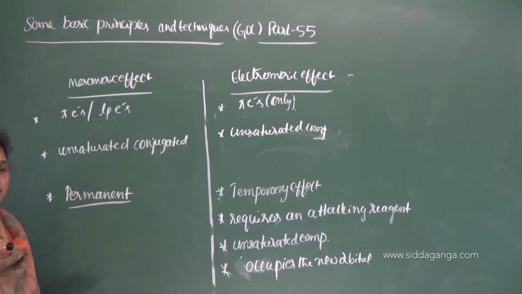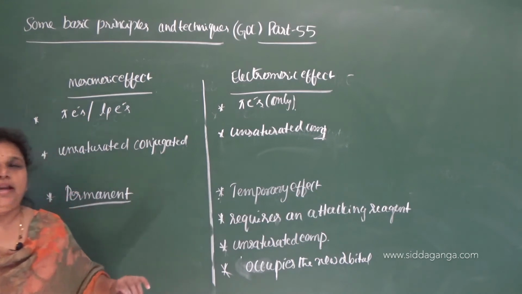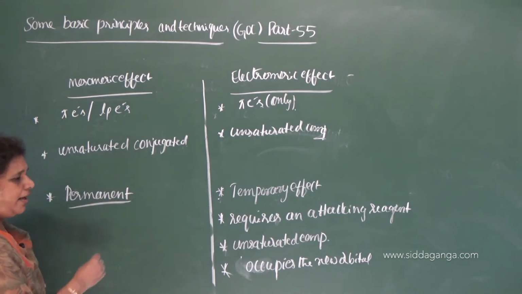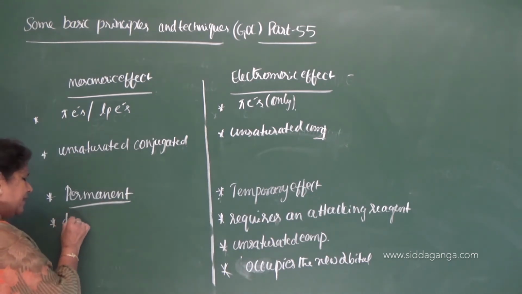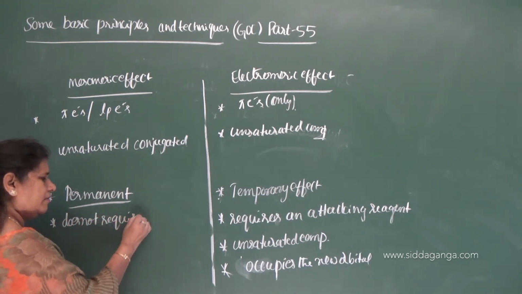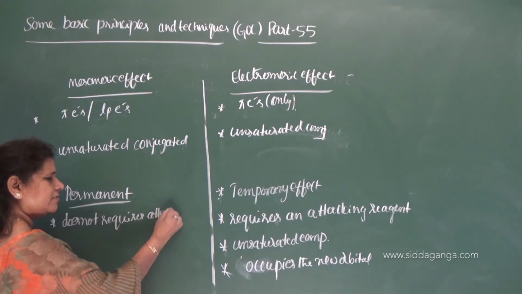Mesomeric effect is a permanent effect, whereas electromeric effect is a temporary effect. And electromeric effect requires an attacking reagent, but mesomeric effect does not require an attacking reagent.